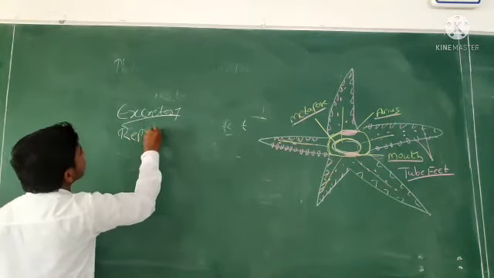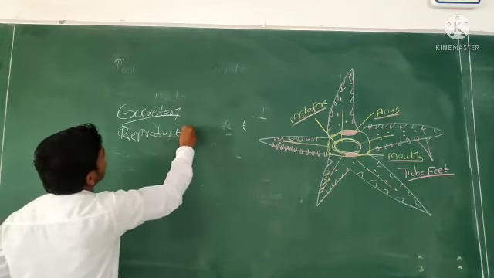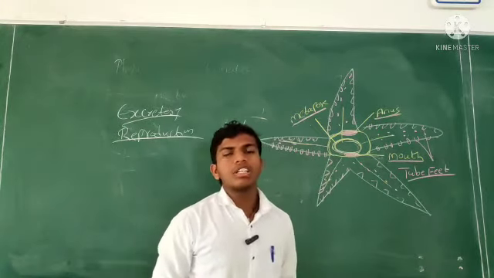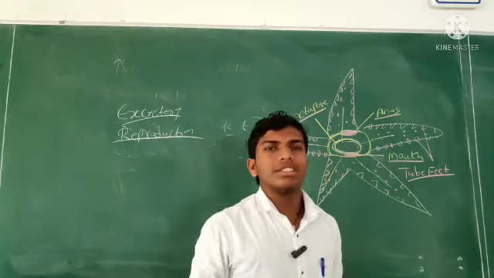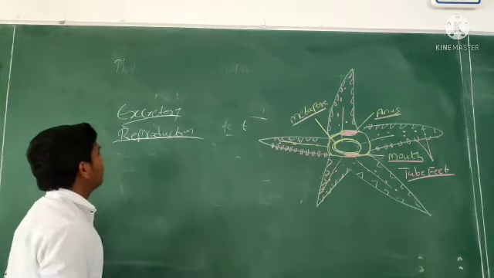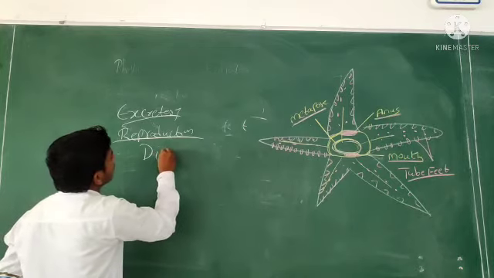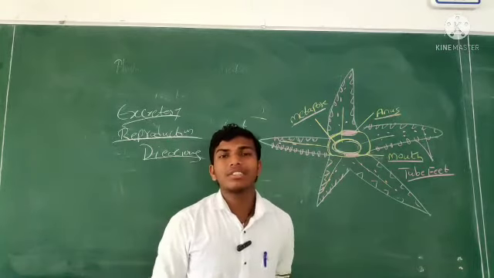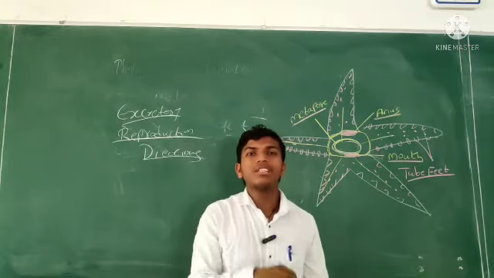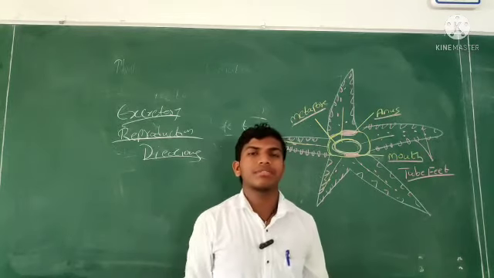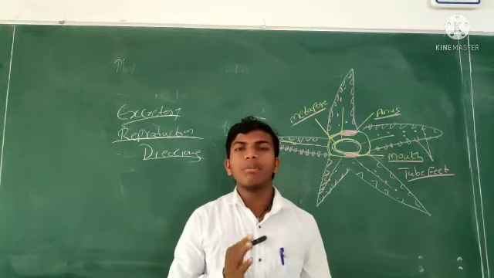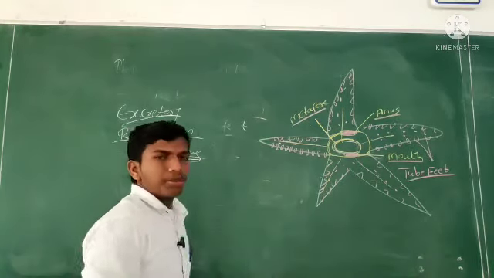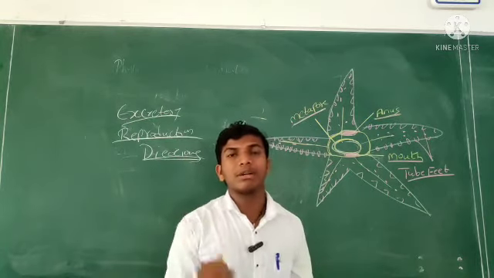Okay. Next, reproduction. Asexual reproduction is completely absent. Only sexual reproduction is present. These are dioecious. Dioecious means what? Male and female sexes are separate. Male is different, female is different. Dioecious is nothing but male sex is different and female sex is different.